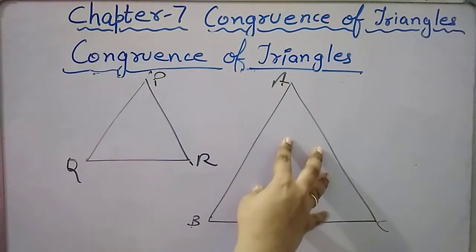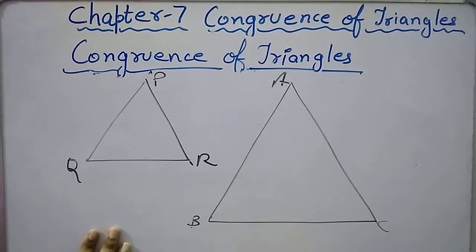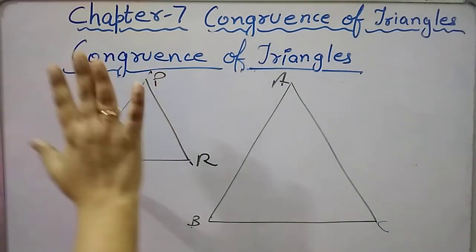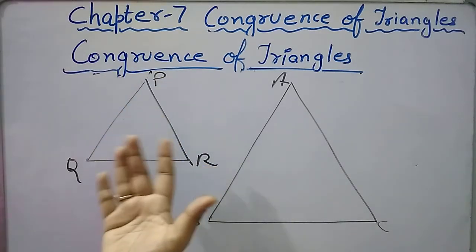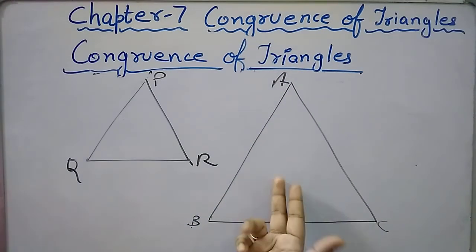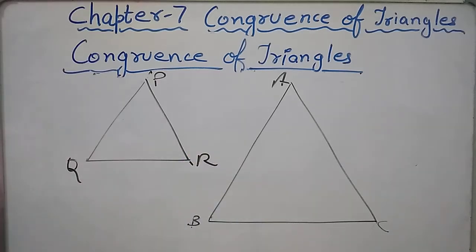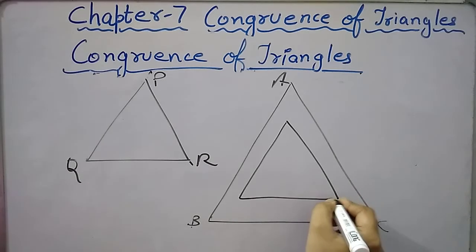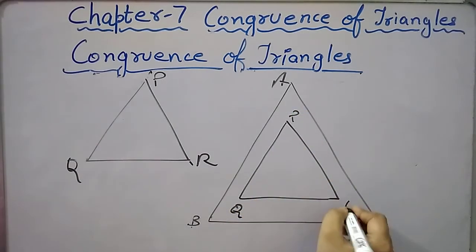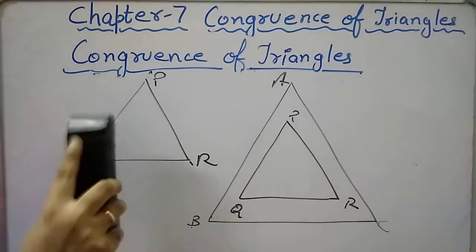So if I superpose this ABC, it will overlap PQR, but if I flip that side, then I will be able to see the extended dimensions of this triangle ABC. After overlapping, it could look something like this. This will be PQR. So these triangles are not congruent, and we can directly say so, because we are able to identify it with the help of their shape or size.